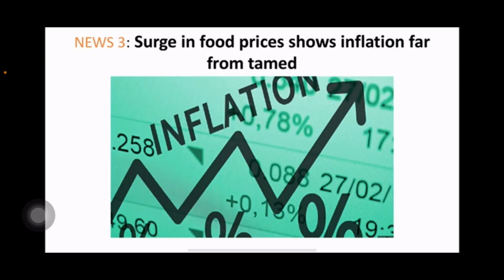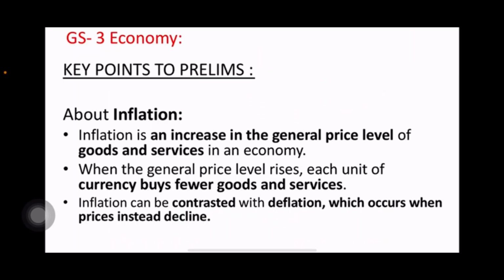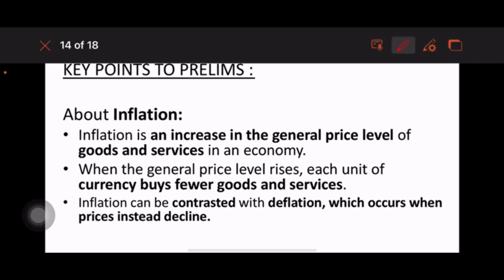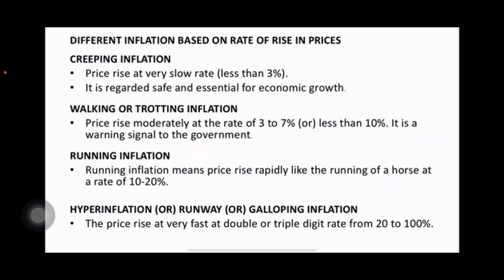Surge in food prices shows inflation far from tame. This comes under GS3 economy. About inflation, which is the increase in the general price level of goods and services. When the general price level rises, each unit of currency buys fewer goods and services. Inflation can be contrasted with deflation, which occurs when prices instead decline. There are different types of inflation, like